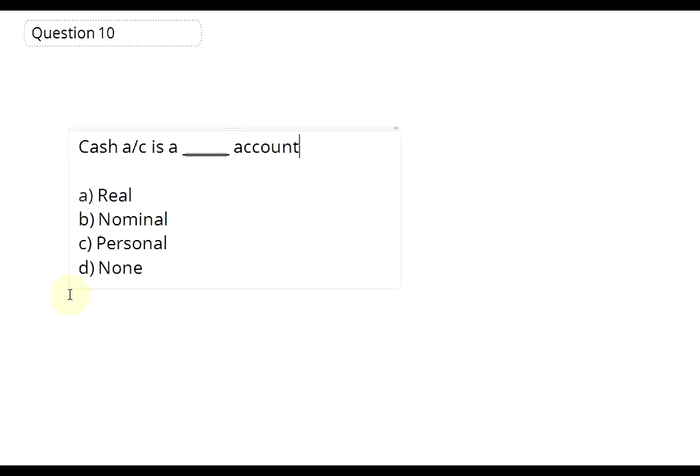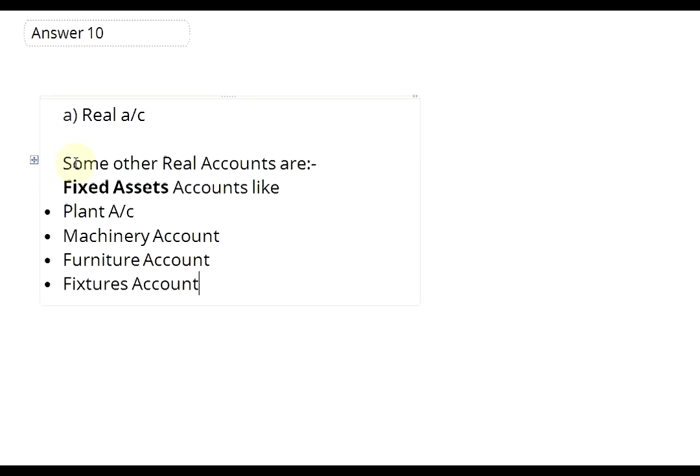Let us go to question number 10. Cash account is a dash account. A, real account, B, nominal account, C, personal account, D, none of the above. The answer to question number 10 is A, real account. Some of the other real accounts are fixed asset accounts like plant account, machinery account, furniture account, fixtures account.